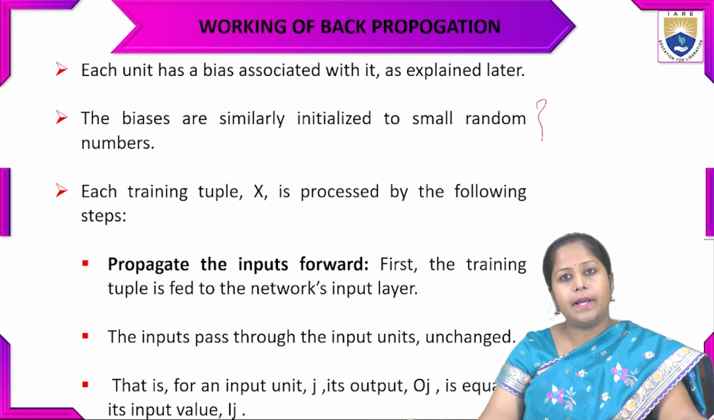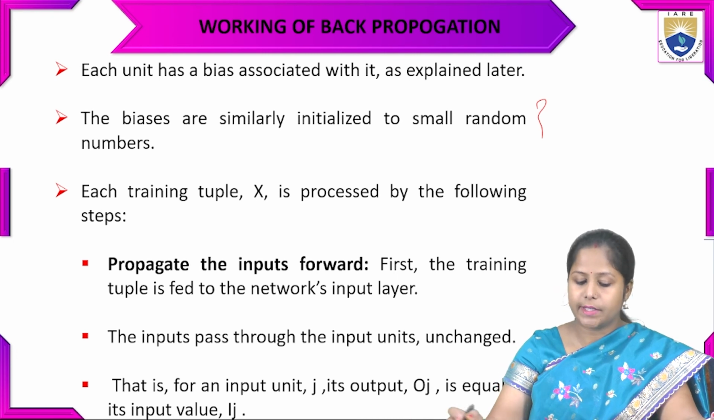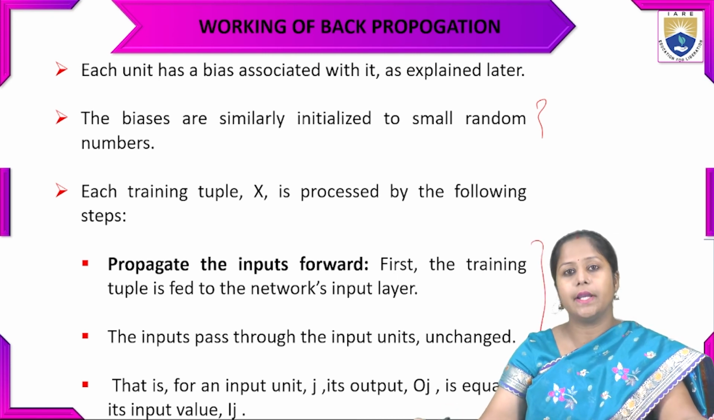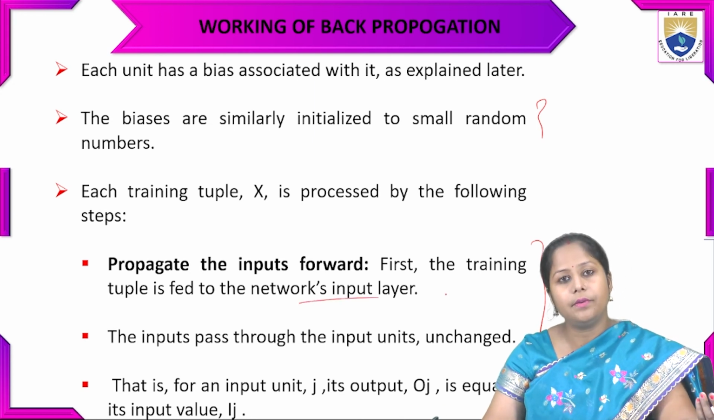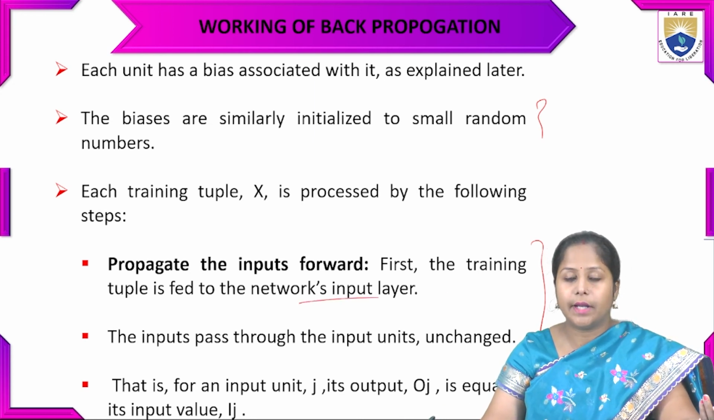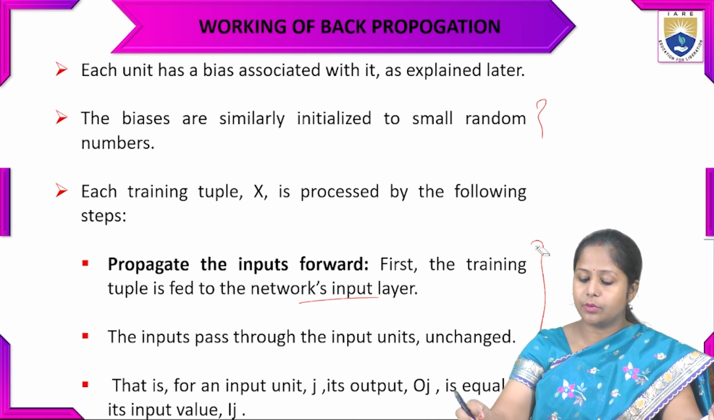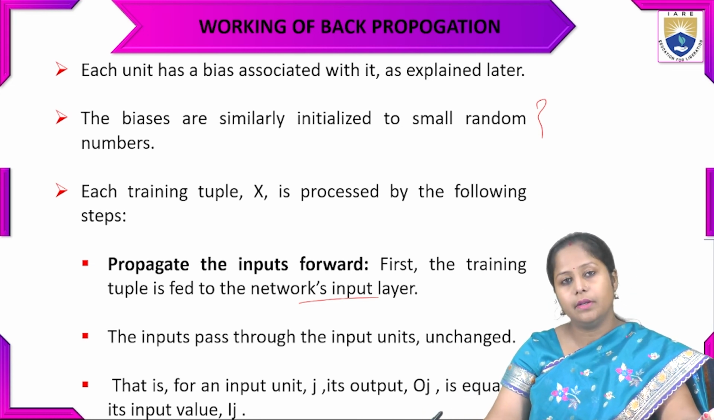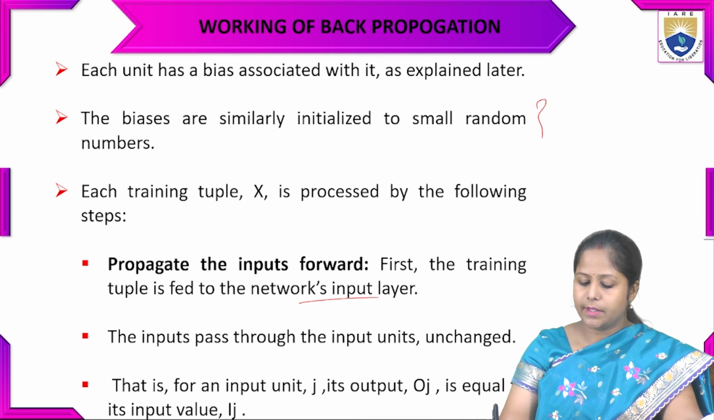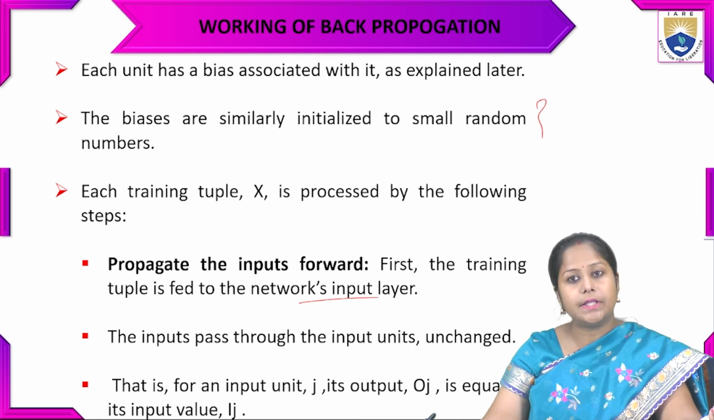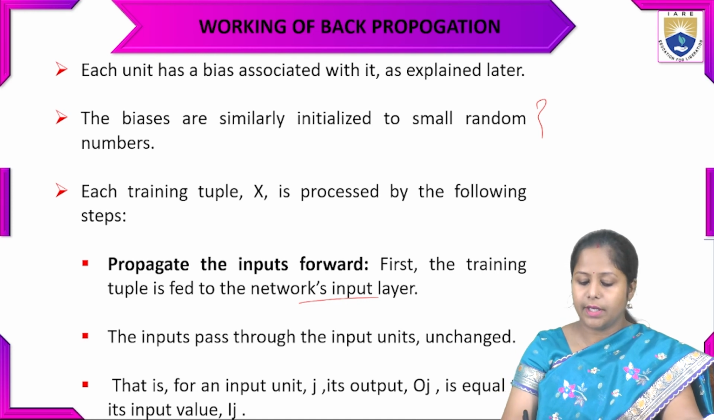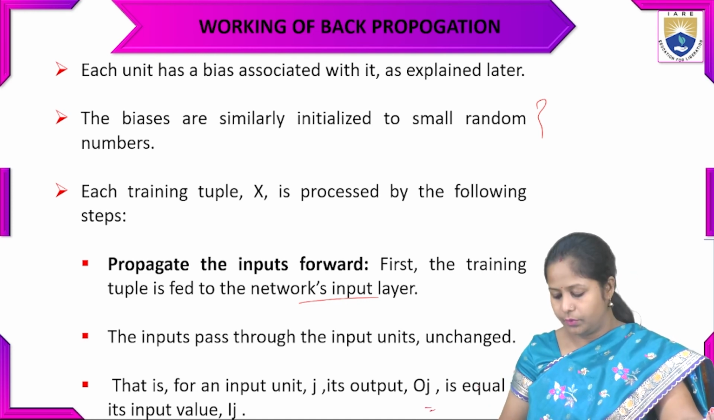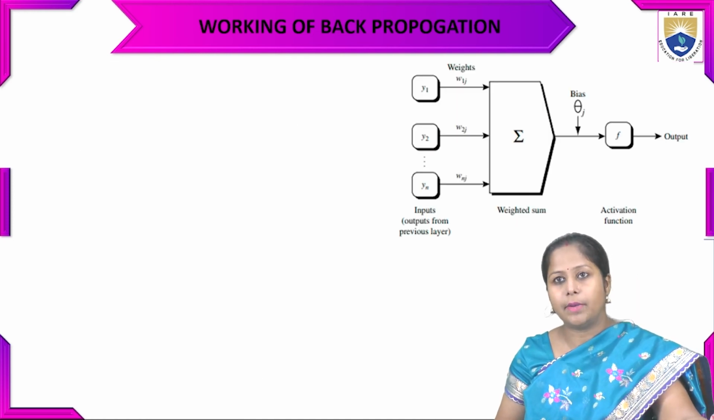Each training tuple X is processed by the following steps. First, we have to propagate the input forward. The training tuple is fed to the network's input layer. The input passes through the input units and is not changed. For an input unit j, its output Oj is equal to the input Ij. That was stated in the algorithm as well.